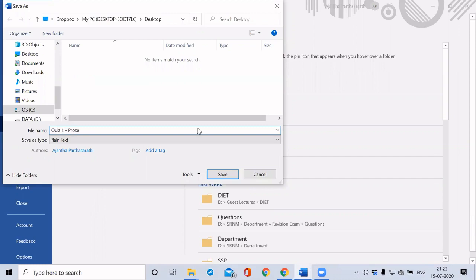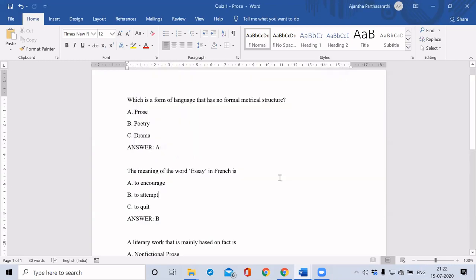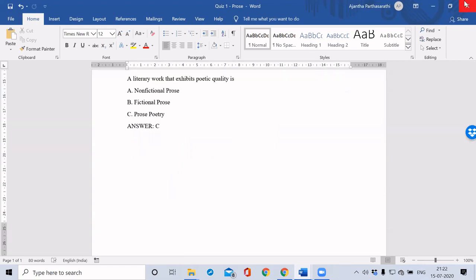Give a name. Then click this other encodings. Then we can find Unicode UTF-8. We have to select this. Click OK. And close this one.